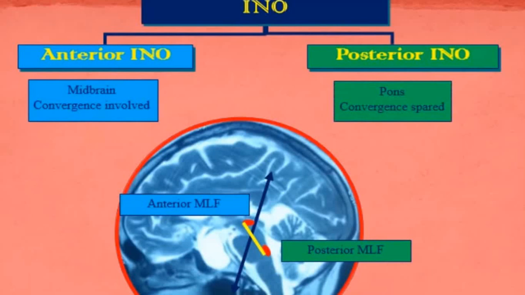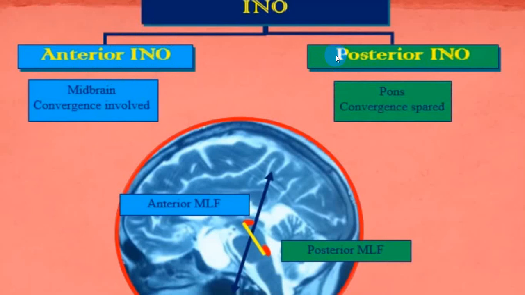On that side, medial rectus movement will be absent, that is adduction will be absent, and in the opposite eye abduction will be present. This is the division in internuclear ophthalmoplegia we call anterior INO and posterior INO.